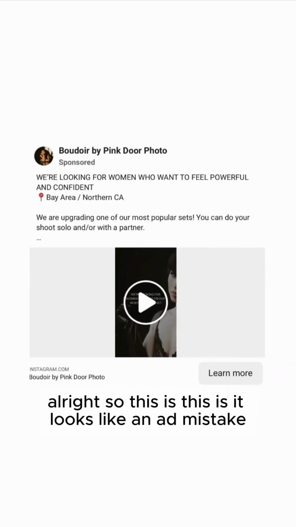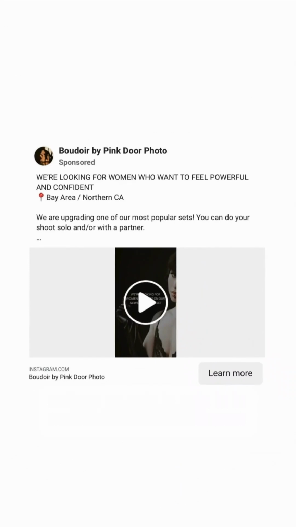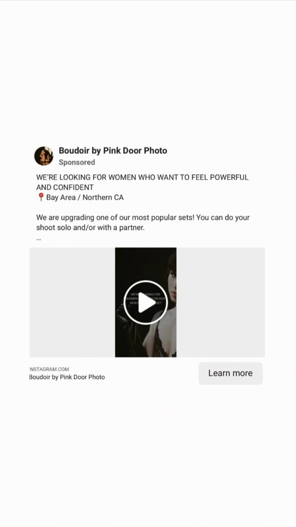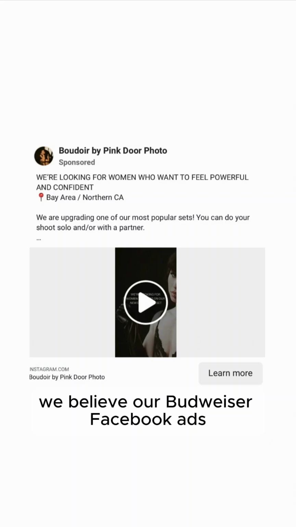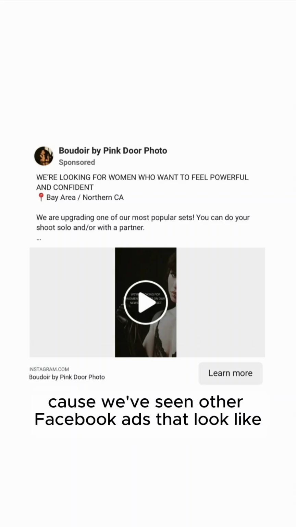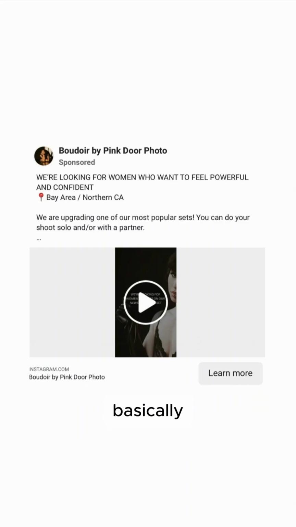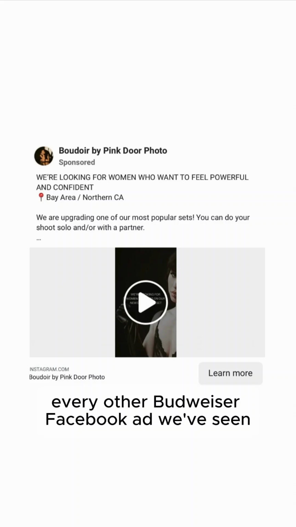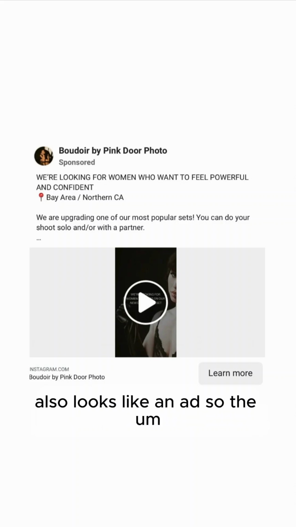All right, so this looks like an ad mistake. The false belief that caused us to make this mistake is we believe our Boudoir Facebook ads should look like ads because we've seen other Facebook ads that look like ads. Basically every other Facebook ad we've seen looks like an ad. And basically every other Boudoir Facebook ad we've seen also looks like an ad.